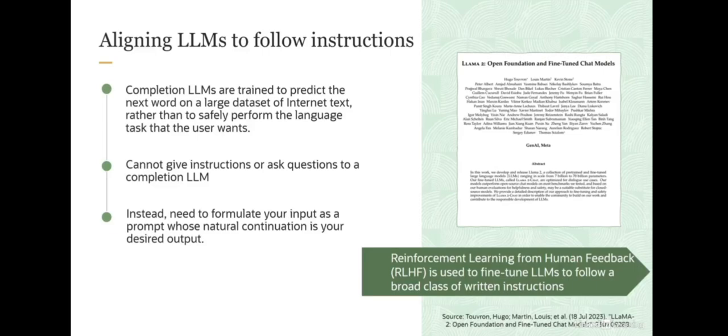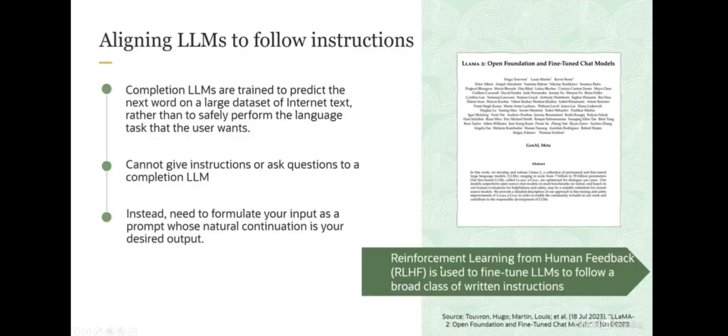In this case, human annotators write prompts and compare the model outputs. The human feedback is subsequently used to train a reward model which learns patterns in the preferences of the human annotators and can then automate preference decisions. So this is how reinforcement learning from human feedback works.